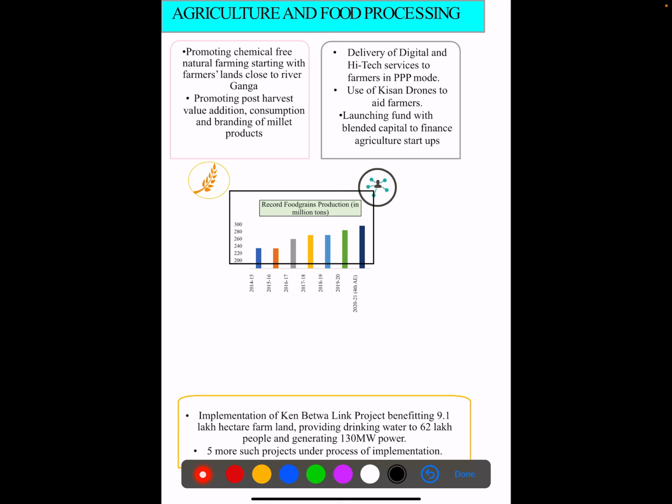Promoting chemical-free natural farming, use of nano-urea fertilizers, use of Kisan drones to aid farmers. Another milestone is record food grains production, close to 300 million tons. Examples of river linking projects like the Ken-Betwa link project, providing drinking water to 62 lakh people and generating 130 megawatt power.